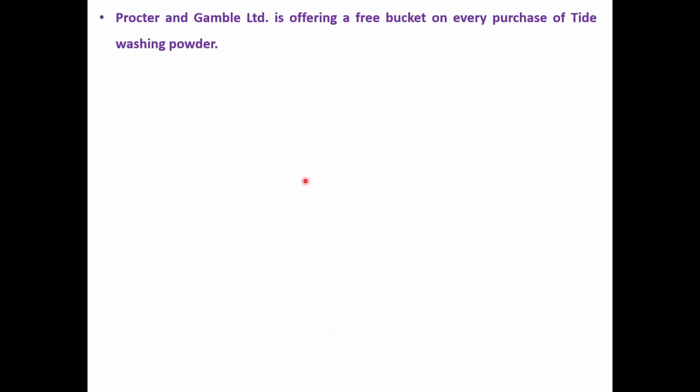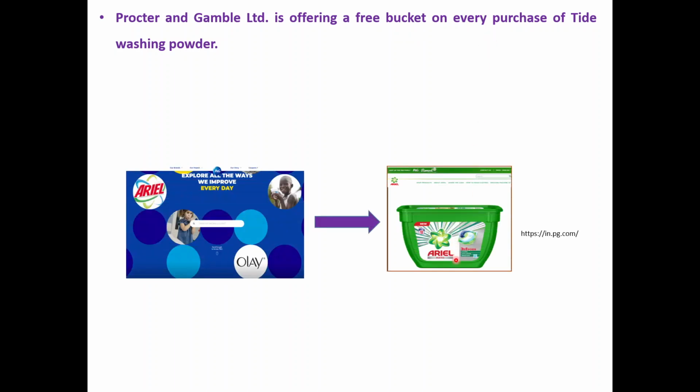The best example I would like to give you: Procter and Gamble Limited is offering a free bucket on every purchase of Tide washing powder or Ariel. They are giving this kind of pods, which is useful to the customer. This P&G company has given this type of offer which is useful to the customer.